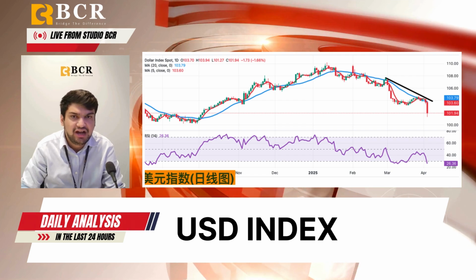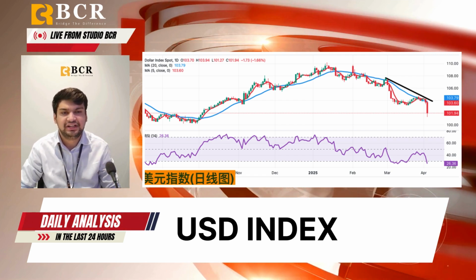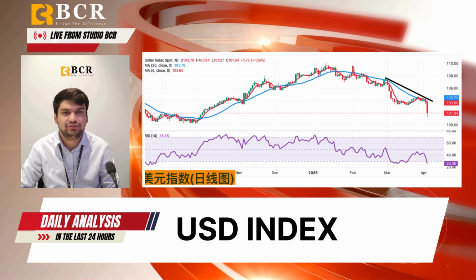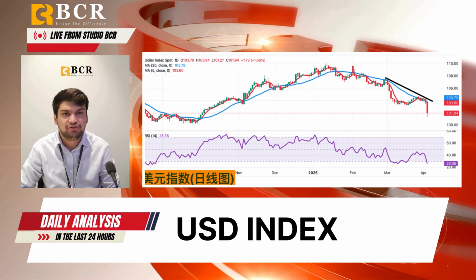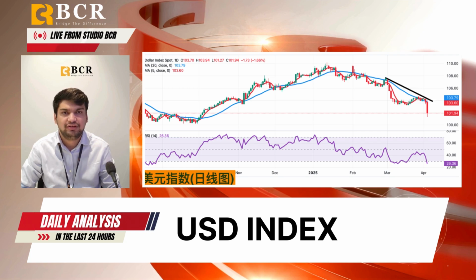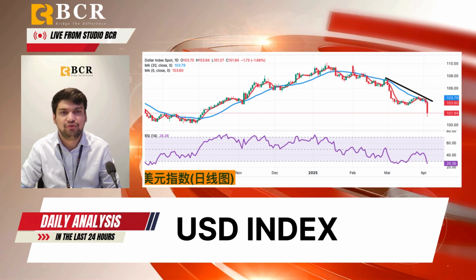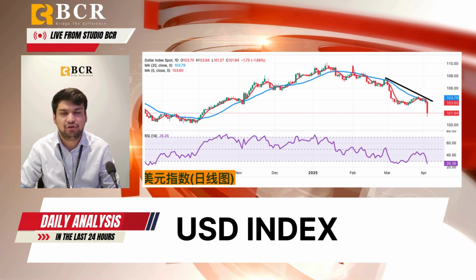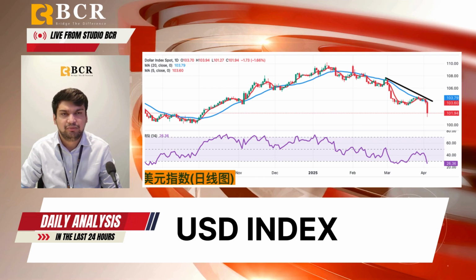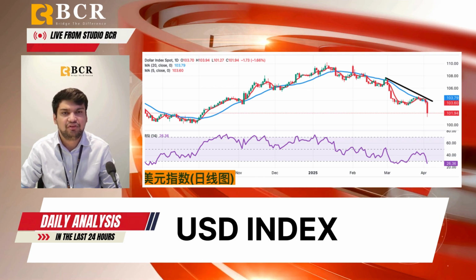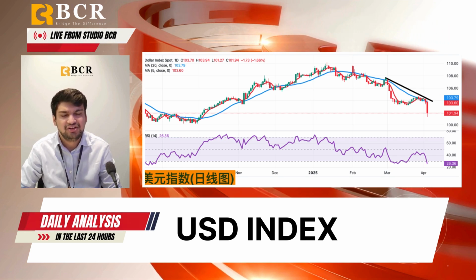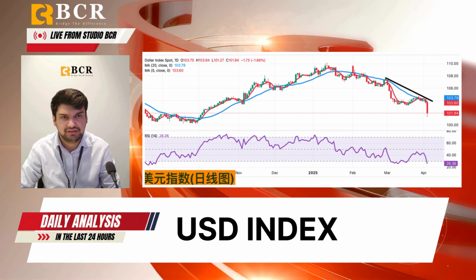The 14-day RSI of the technical indicator of the daily chart fell to the oversold zone near 26.37, so it is prudent to wait for some short-term consolidation or a modest rebound before preparing for the continuation of the continued strong downward trend. However, the broader setup seems to be firmly in favor of bearish traders and suggests that the path of least resistance for the dollar index to fall is downward.